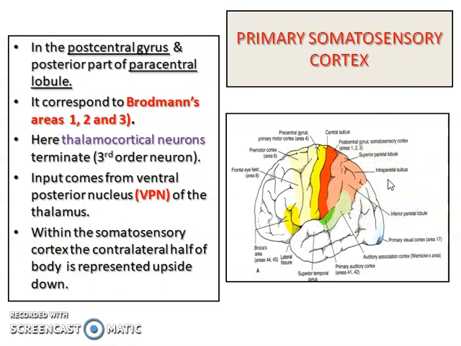What is stereognosis? It helps to recognize objects when placed in one's hand without seeing them. Suppose we are holding a pen in our hand without seeing it, and we say this is a pen; that is stereognosis. That's why a lesion of this area leads to tactile agnosia, also called astereognosis.